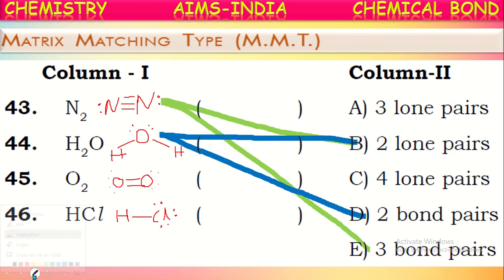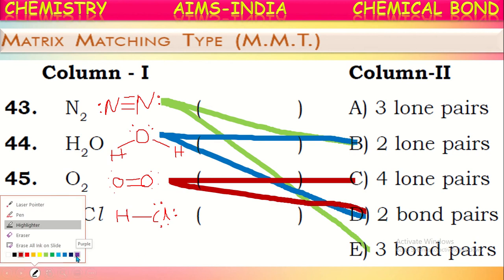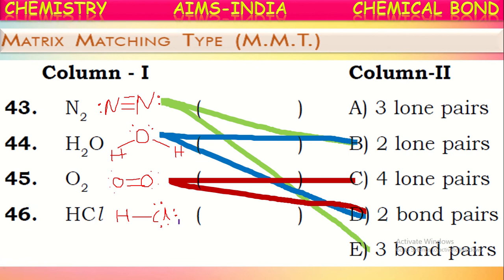Next, if we see the oxygen molecule, there are two bond pairs and totally there are four lone pairs. Okay, two bond pairs and four lone pairs. So we can connect it here: four lone pairs and two bond pairs. Next, the HCl molecule. In this HCl molecule, there is only one bond pair. It is not mentioned here as one lone pair, one bond pair, but there are three lone pairs. Here it is, three lone pairs. Okay, this is the correct matching. Observe once based upon the number of lone pairs and bond pairs.